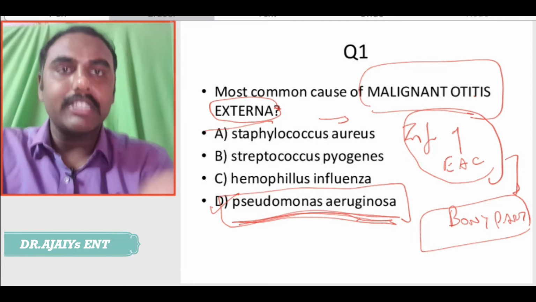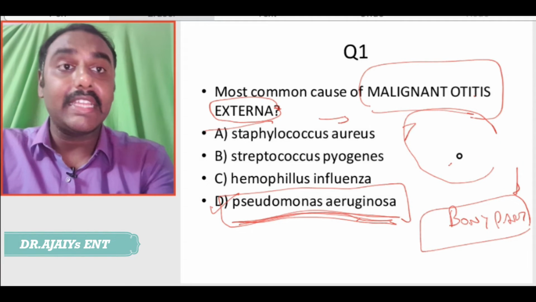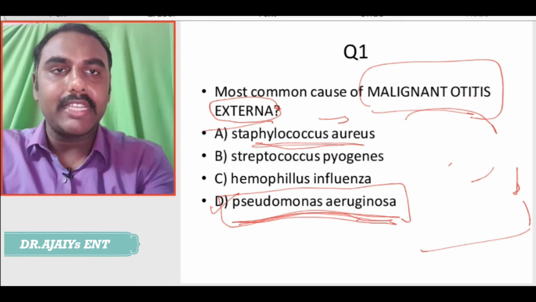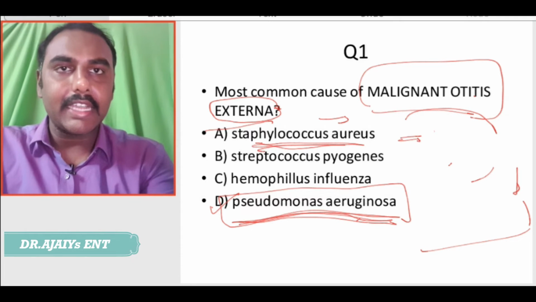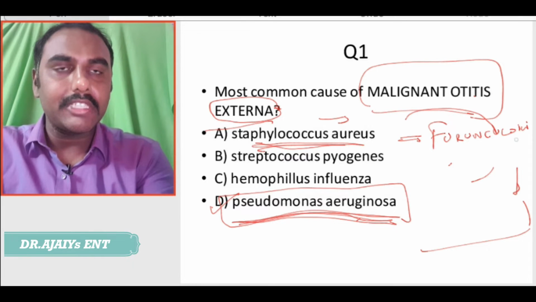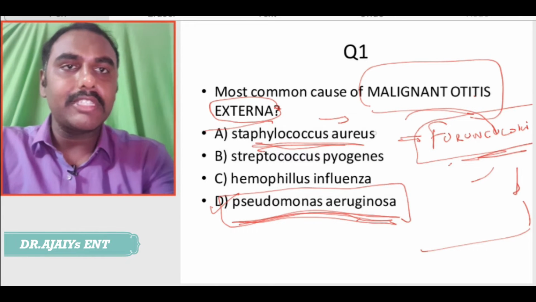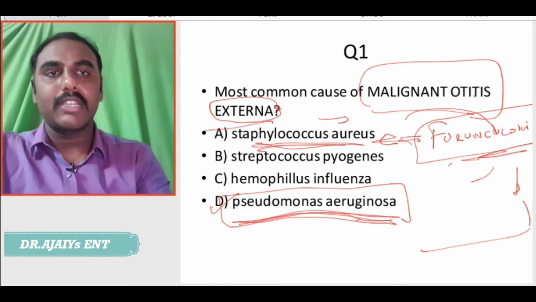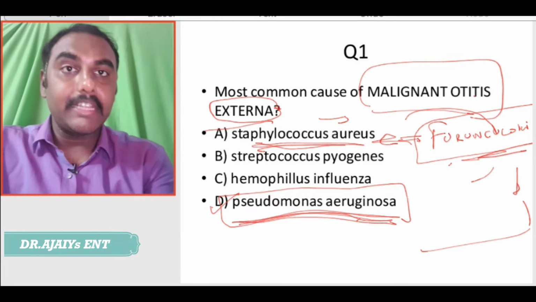So, what kind of infection does Staphylococcus aureus produce in the external ear? Again an important MCQ, it causes furunculosis. So, furunculosis is caused by Staphylococcus aureus, a very important MCQ. This is a repeated one also.